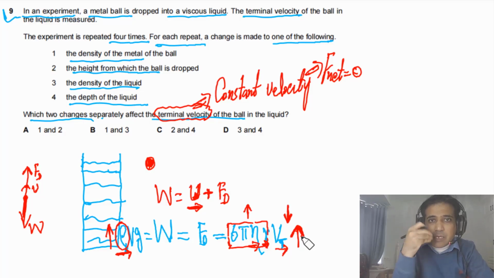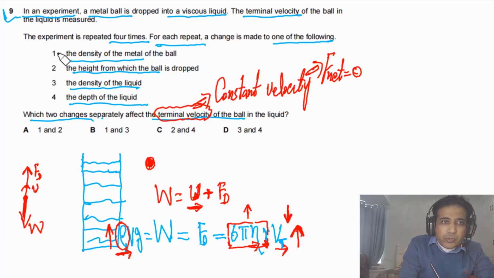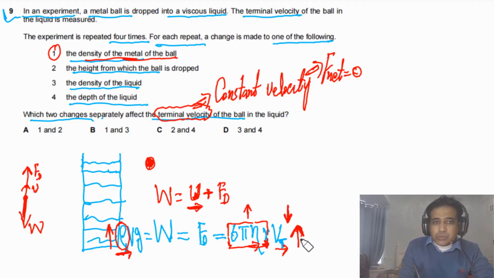I hope you start understanding how to answer this problem. Now if you look at the given options, for option 1, the density of the metal of the ball, if we change this density, the terminal velocity also will change. So this we have to consider. This will affect the terminal velocity.